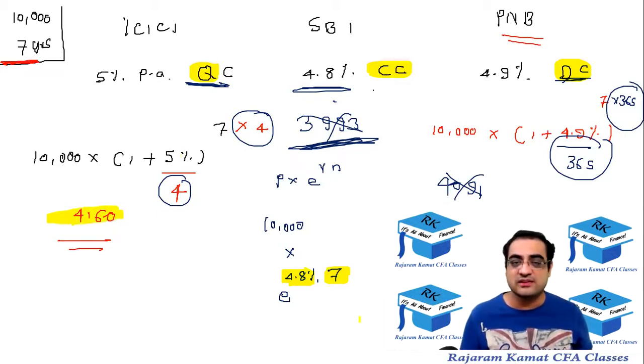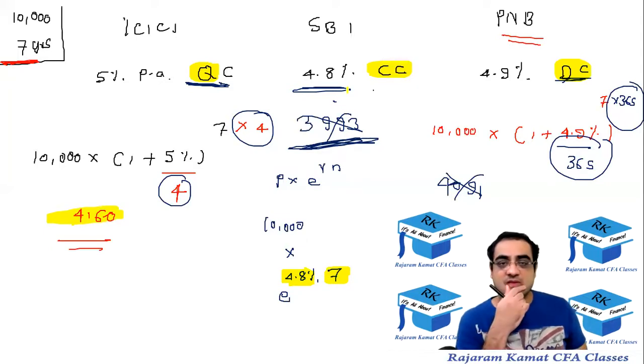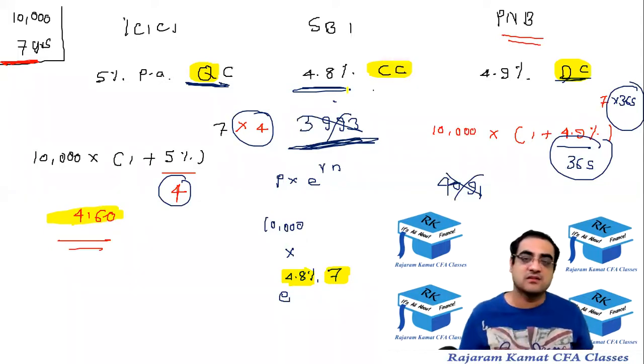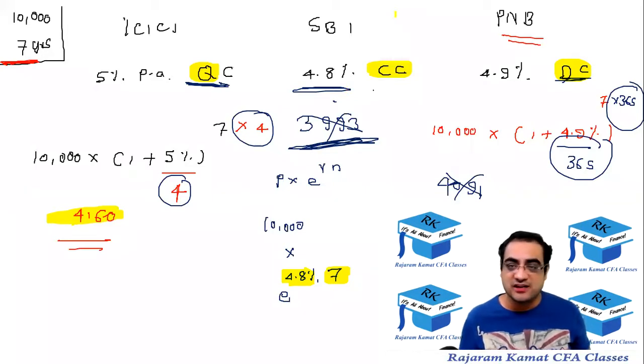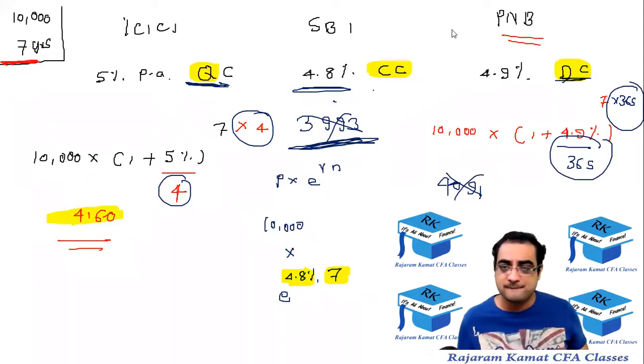Just want to check whether you could manage that continuous compounding on your own. Could you manage that? Let me know in the poll. Saptarshi, you put something in the chat section. Saptarshi, is it clear? Could you get that? 3993? Saptarshi, please unmute. I did. All right, good. Please vote, guys, so that I should know whether you're getting on. All wonderful, great.